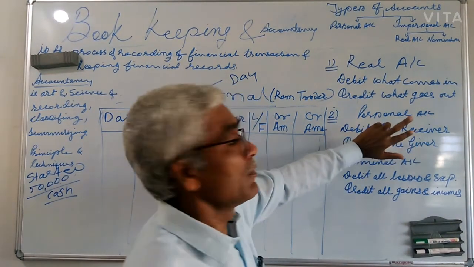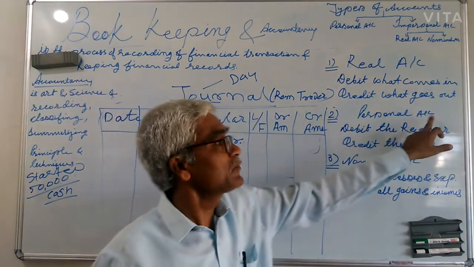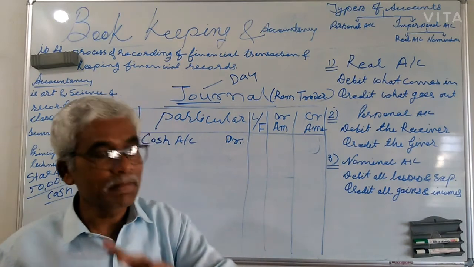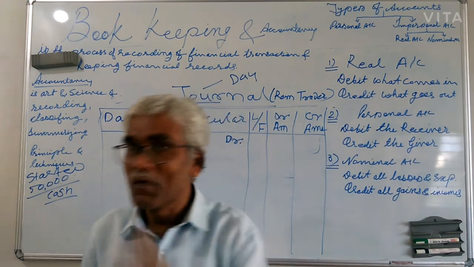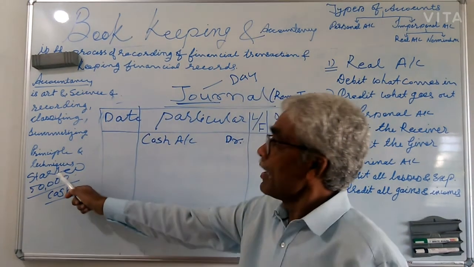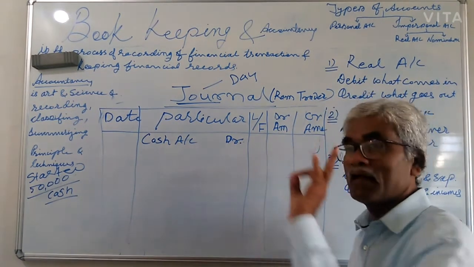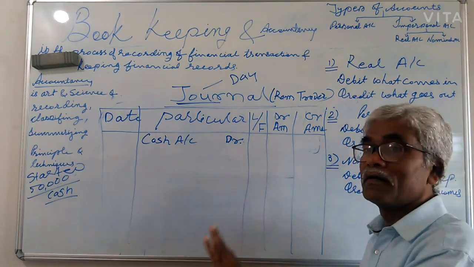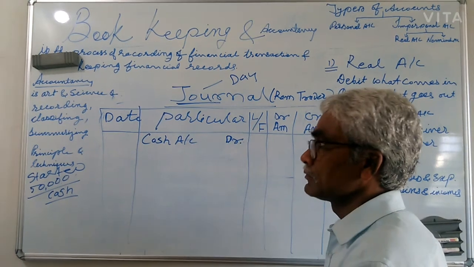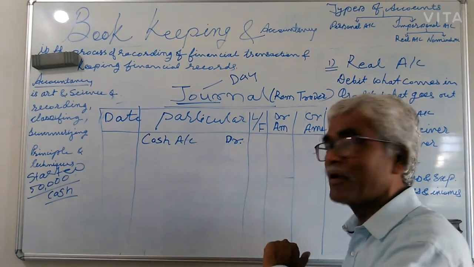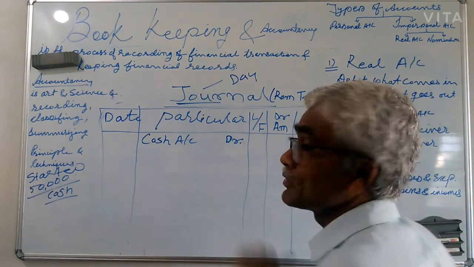And I made an explanation about the personal. Persons may be natural person, artificial person, and representative. So we have to think now, the owner of this business is a representative, a natural person, or what is that? Natural person. So you can say he is a natural person, on the basis of name.